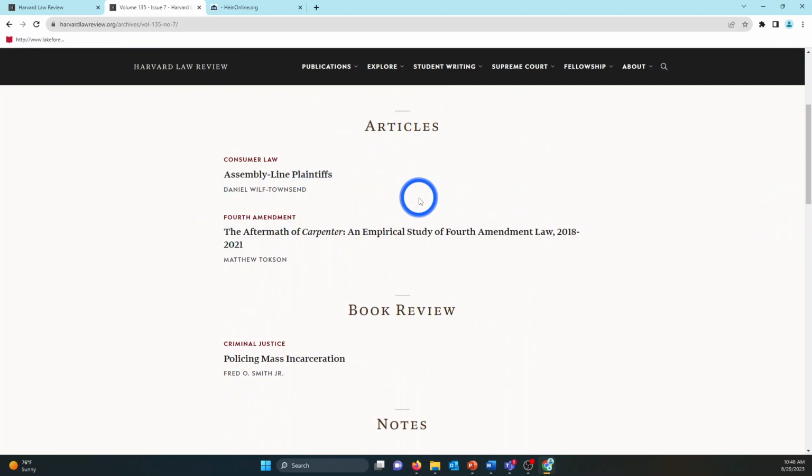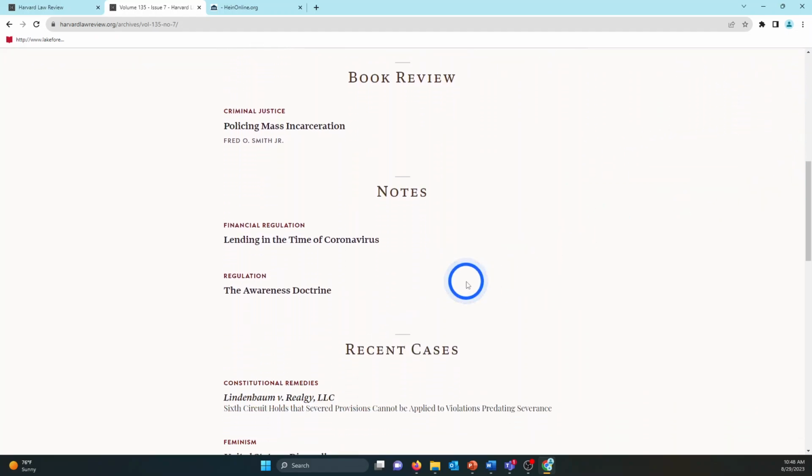The articles here, this is generally what we want. These are written by legal professors or practicing attorneys or judges, generally people who are taking an important scholarly approach to issues in the law. Notes, though, are generally written by students in the law school. So in the Harvard Law Review, law students, I think in their second year often, are going to be a member of the review, and they might write these notes or submit notes to be written in the journal. They're also often unsigned. You'll notice we don't see an author for either of these. And they tend to be good, valuable explorations of legal themes, but they don't have the same weight of authority that one of the official articles has.